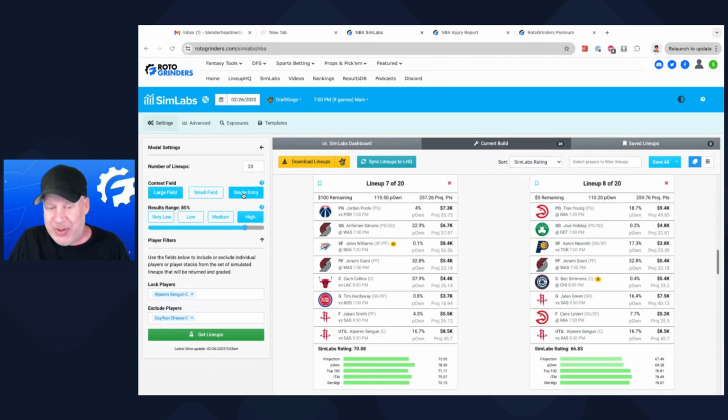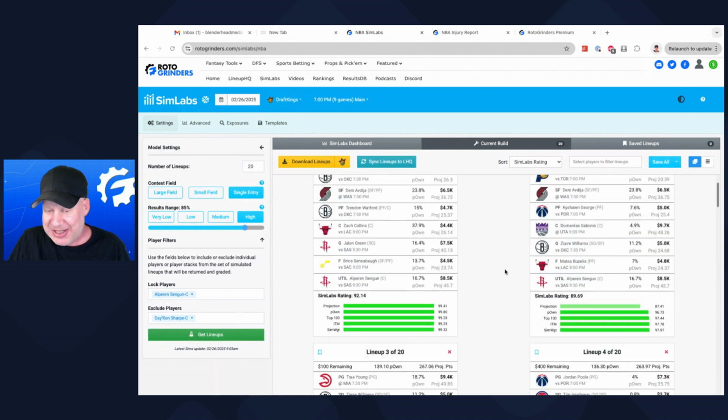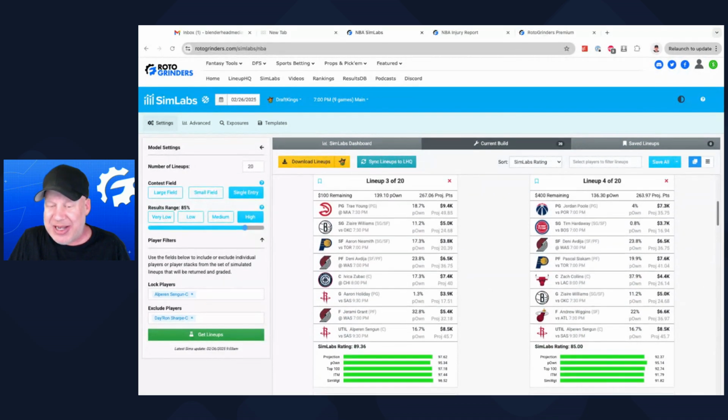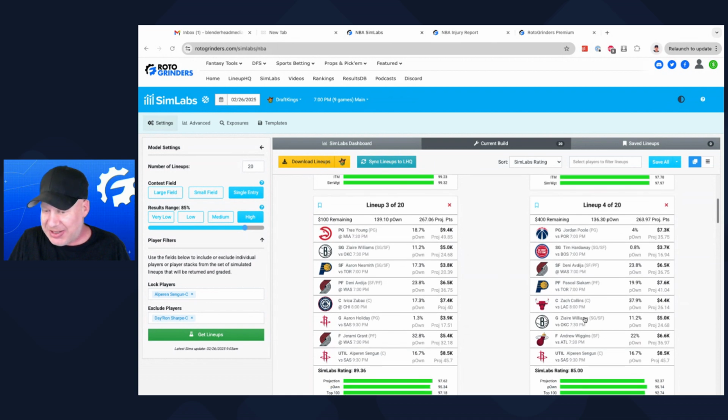If we went down to single entry, this stuff would go away. Let's put under single entry, and with these lineups, probably we get different types of lineups. So here's the Zach Collins lineup that still has Tim Hardaway. He's a cheap guy, right? Because you need to fill in some type of value play here.